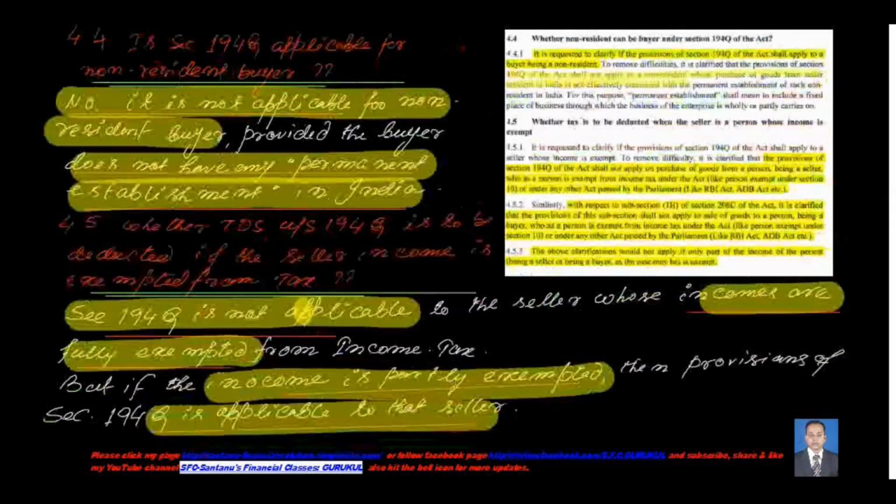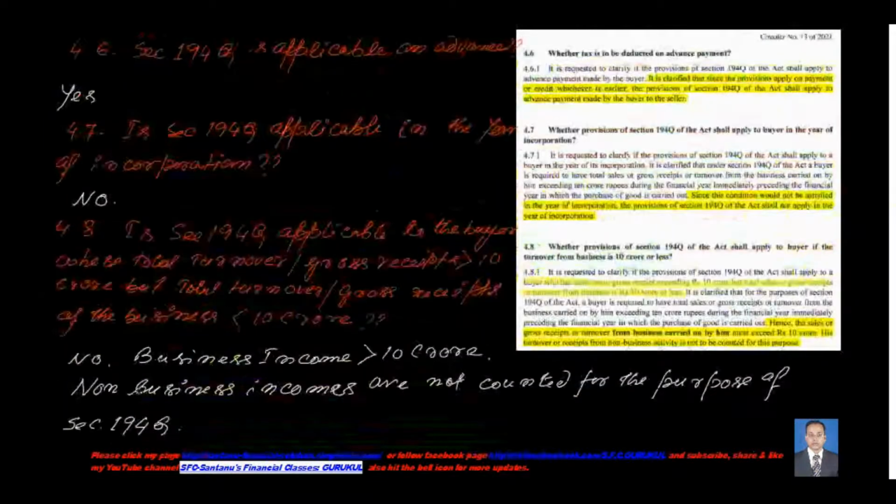194Q is exempted only for this year. And not only for this year: for any business, for the first year, section 194Q is exempted, and from the subsequent year it will come into force for that business.